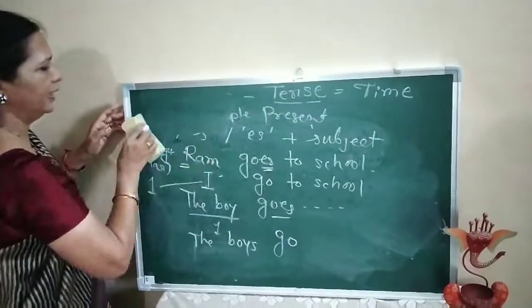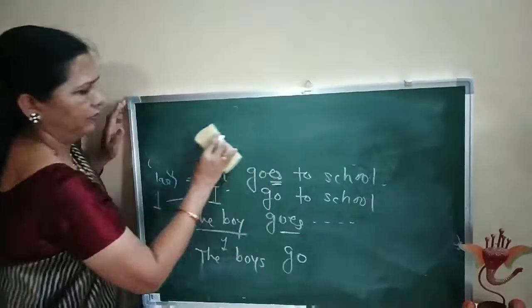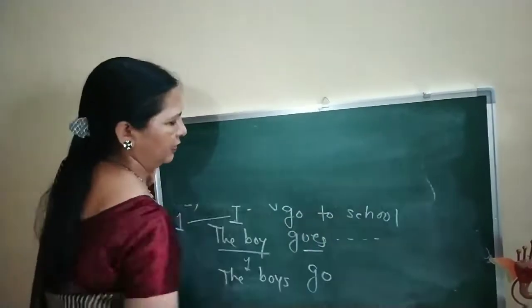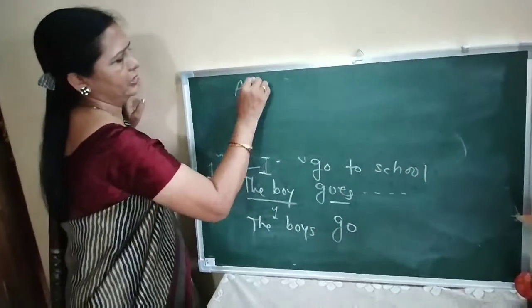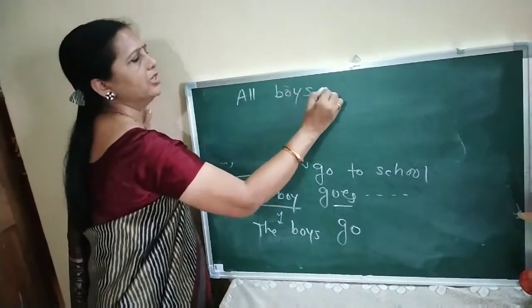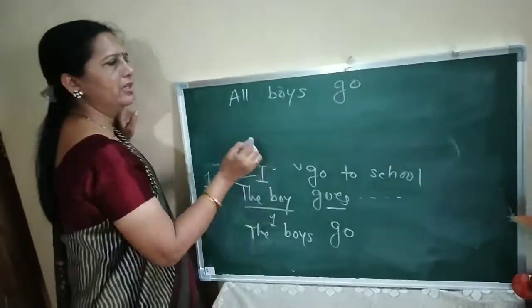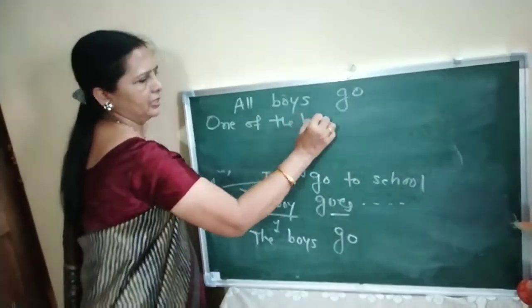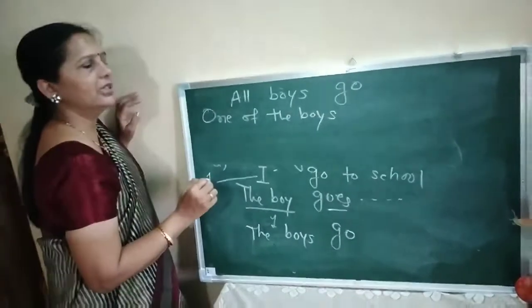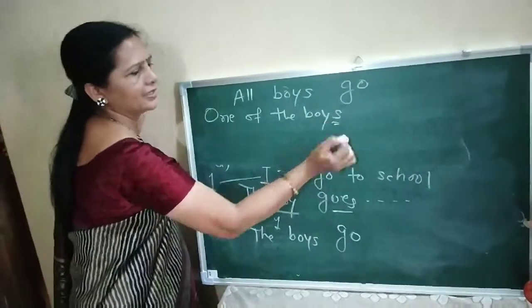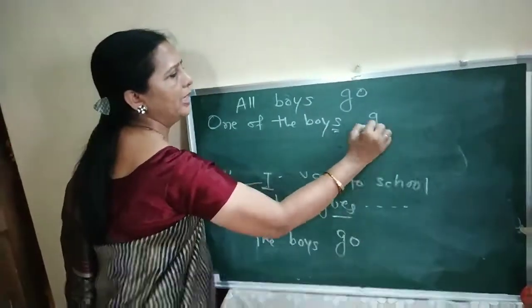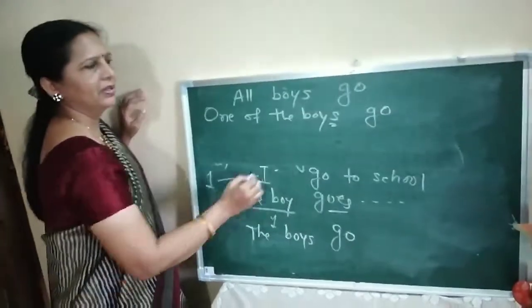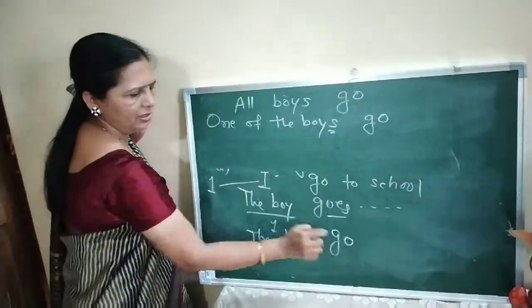Now suppose we say all boys. Now all boys means many. So all boys go. Now suppose I say one of the boys. Now here children get confused. They see this and they may write boys go.